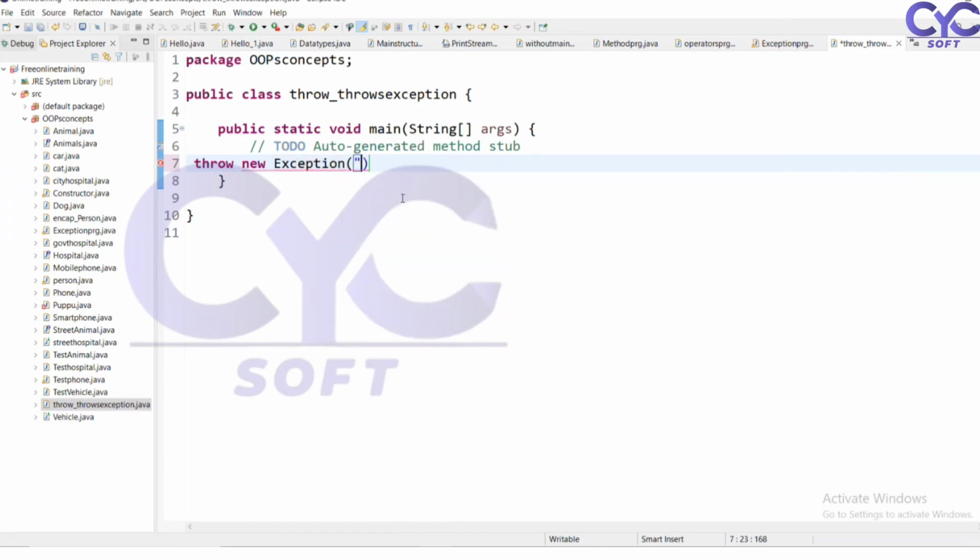What do I want to say? I want to send "user name should not be null." For example, I want to enter this type of message. So I can enter this type of message here. So what is the error I'm getting here?